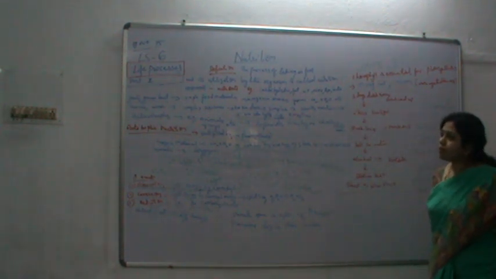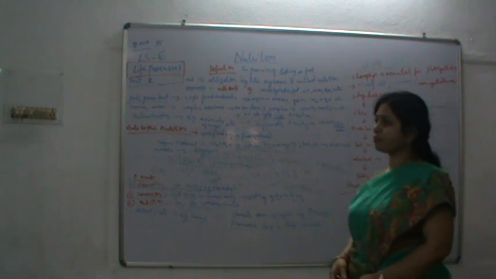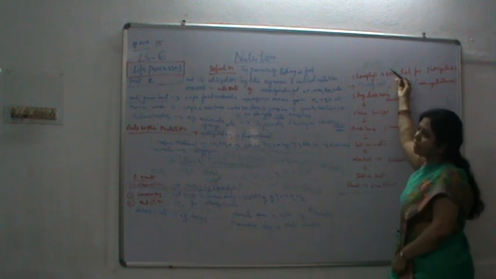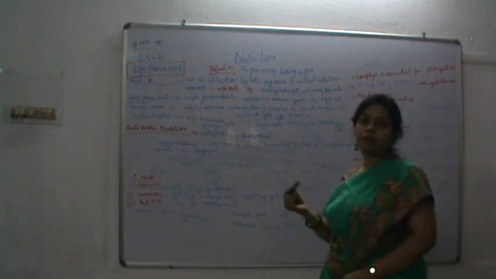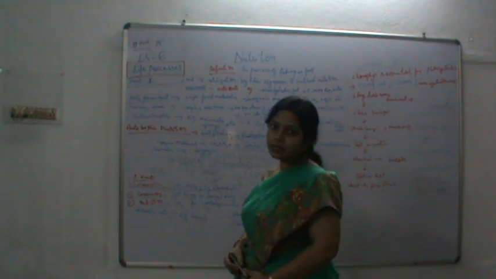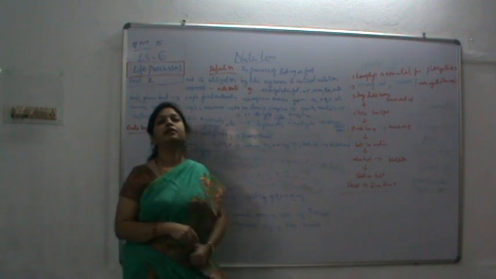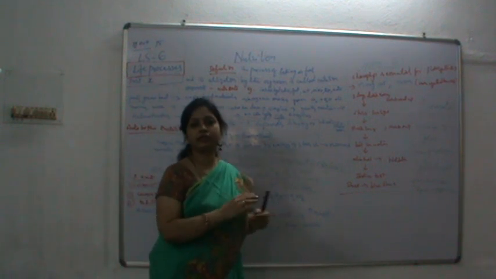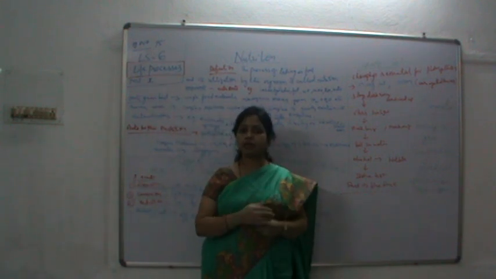Yes. In activity 6.1, we are going to show that chlorophyll is essential for the photosynthesis. How are you going to prove that chlorophyll is essential for the photosynthesis? For proving that, we have to see a leaf which is having patches of green and light and any other color. So we are taking here for this activity any croton leaf or any money plant leaf.